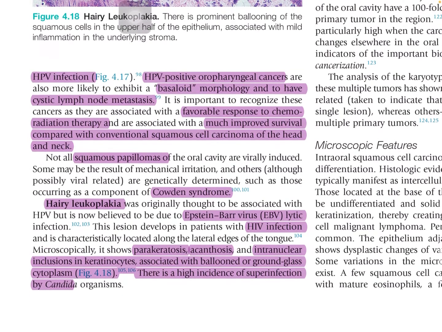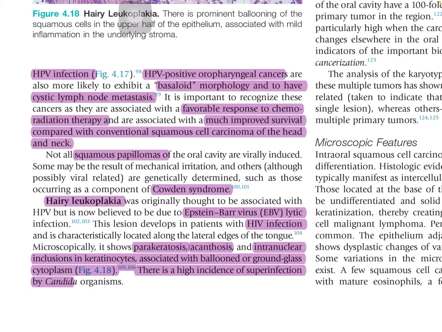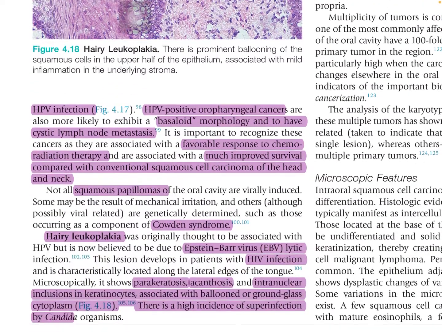Next is hairy leukoplakia. Previously it was believed to be associated with human papilloma virus, but now it is believed to be associated with Epstein-Barr virus lytic infection, and the lesion develops in patients with HIV infection, characteristically located along the lateral edge of the tongue. Microscopically, it shows parakeratosis, acanthosis, intranuclear inclusions, and associated ballooned or ground glass cytoplasm. There is a high incidence of superinfection by Candida, as occurs in HIV patients.